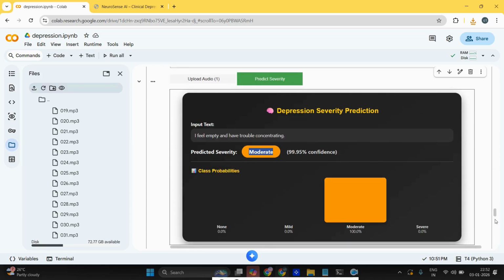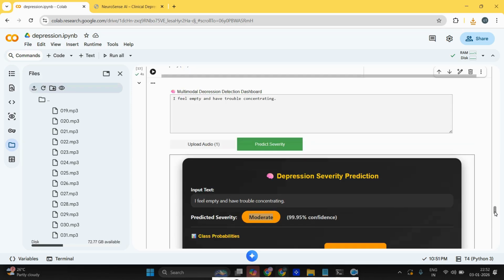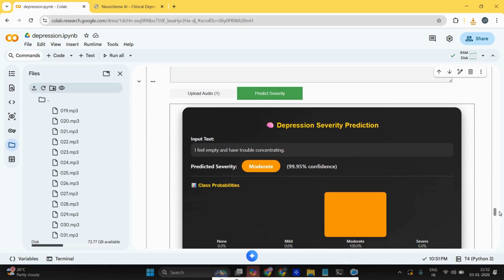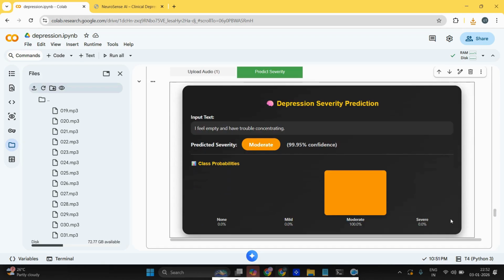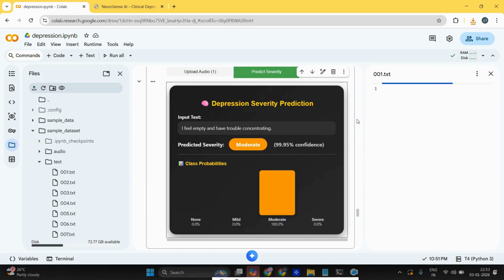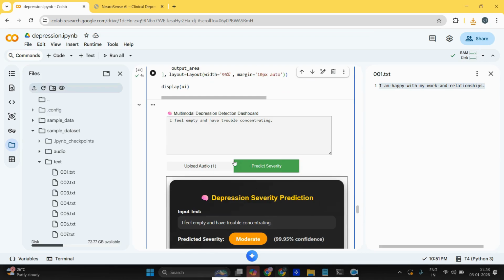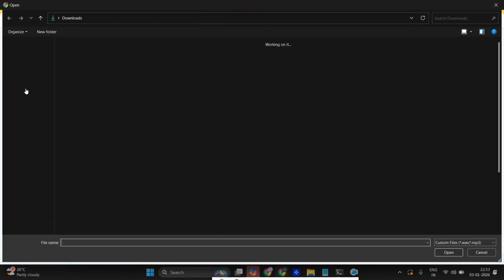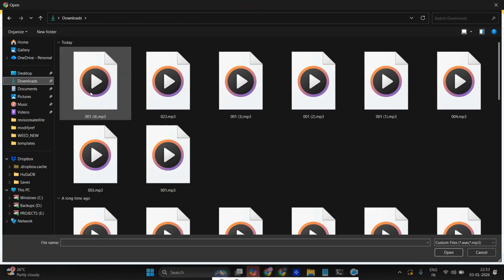So the result is moderate because the data that we gave is, "I feel empty and I have trouble concentrating." So this shows it's a moderate level of depression. Here you can see the result as well. Now I'm giving another data. Maybe I'm giving the text data from the first one, "I'm happy with my work," like that. So I'm just feeding the data here, also loading the audio file.